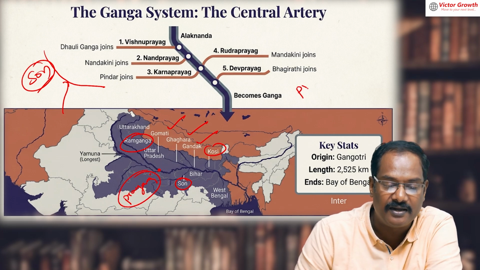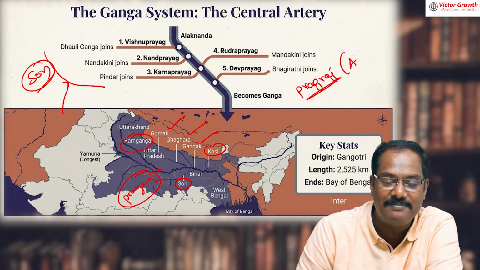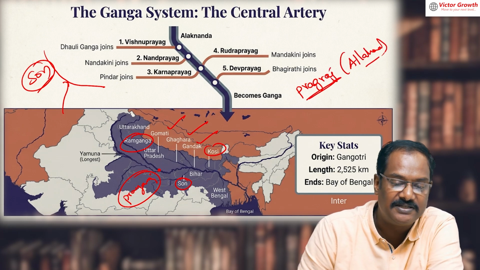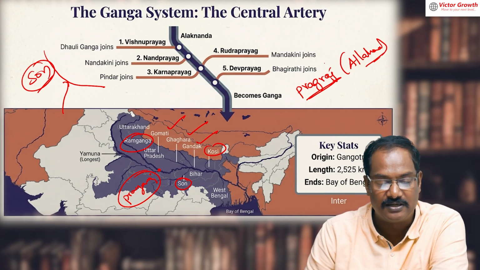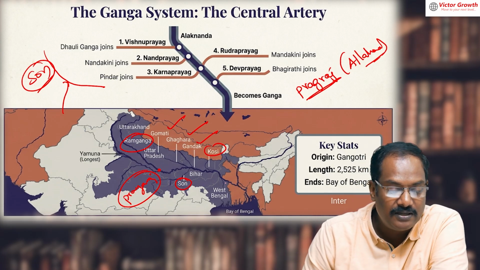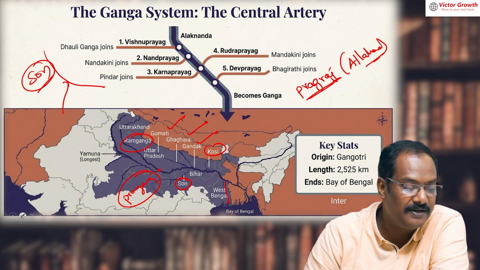Prayagraj, if you want to write, I'll write here. Prayagraj, also known by the name Allahabad. Now they have changed the name of this Allahabad. These are the important points about Ganga. And Ganga has got one distributary. Please write down, Ganga has got one distributary.